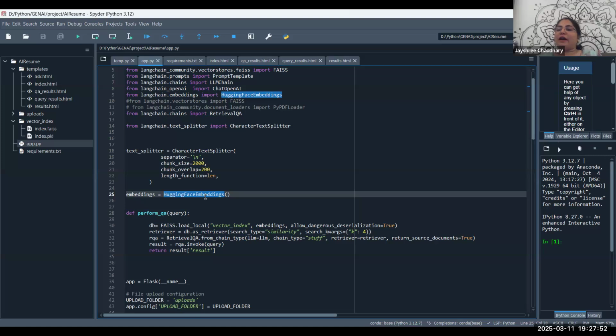Apart from that, if I ask any question, then that prompt, whatever I provide, also gets converted through some text splitter and some encoding, and then that gets matched with my vector database. Wherever the match is found, based on those tokens, it will generate the response. This is how the simple project works.